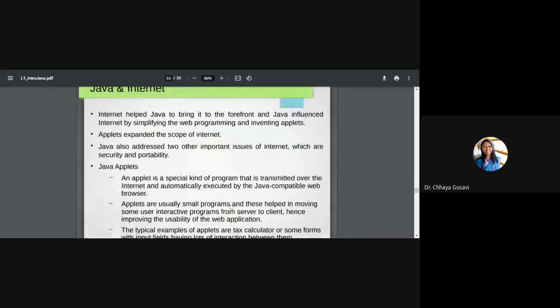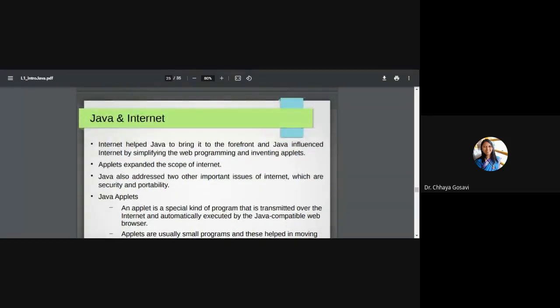Java and Internet. Internet helped Java to come to the forefront, and Java influenced Internet by simplifying web programming and inventing applets. So this is mutual. Java was initially designed as an internet language. Then they understood that Java is not only an internet language, it can be a general purpose platform independent language and can take the place of C or C++. Then more features were added into Java. It was initially only for constructing applets. Then it moved towards applications.